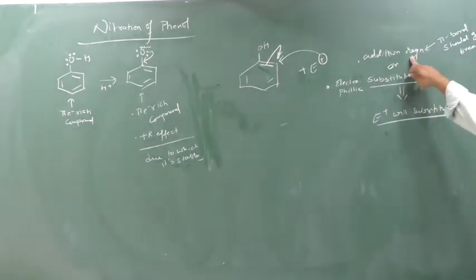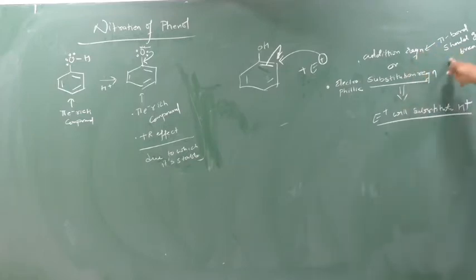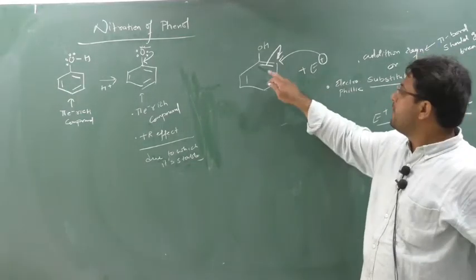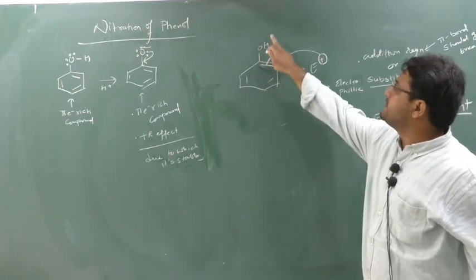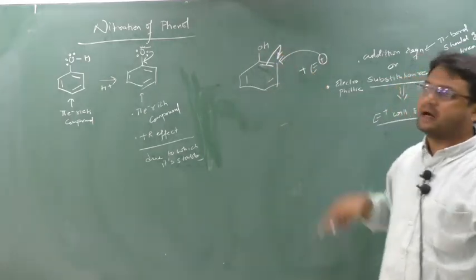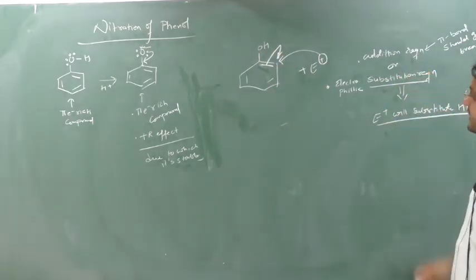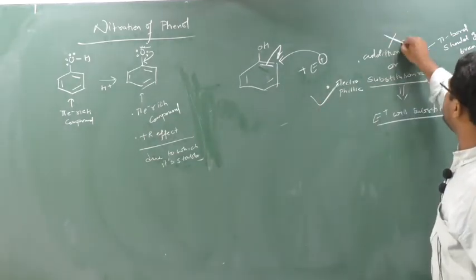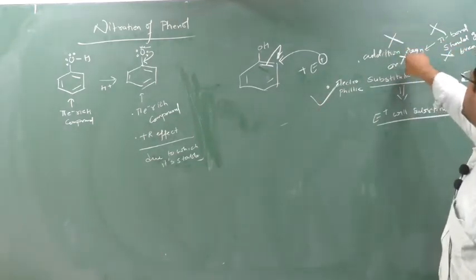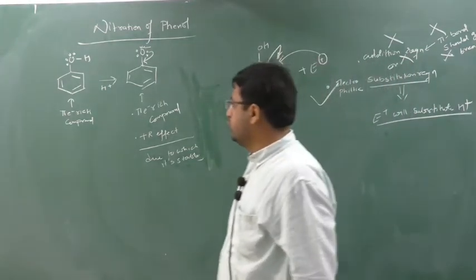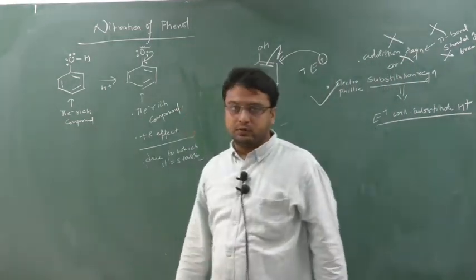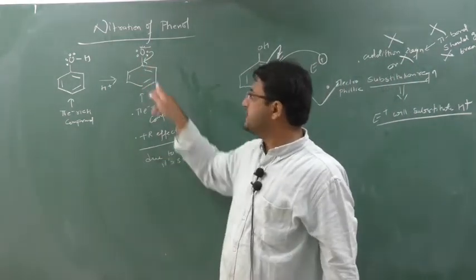Next, if addition reaction takes place, the pi bond is broken and a vacancy is generated, on which the electrophile gets attached. So out of these two, which will take place? This will take place; that is not possible. Why? As I told you, this is a pi electron rich compound and it also shows the plus R effect.